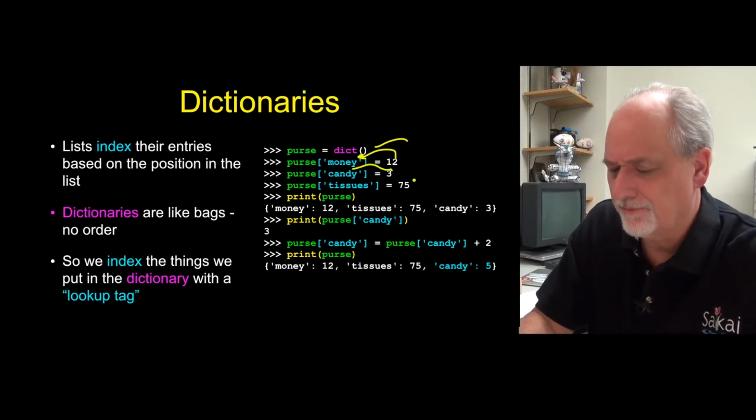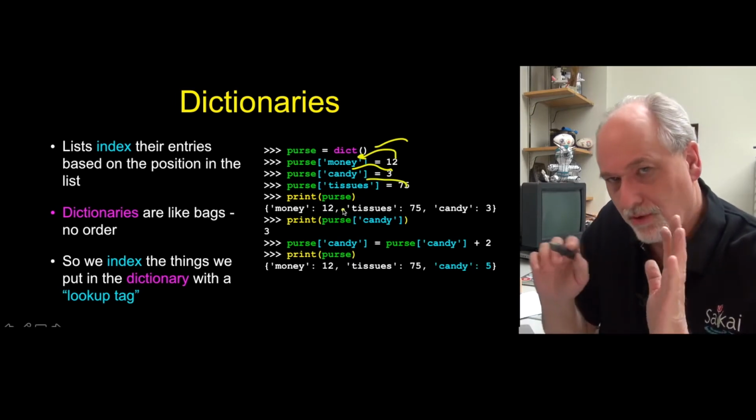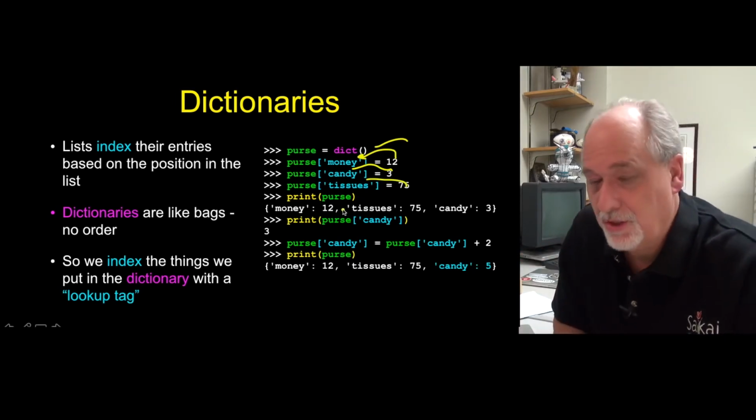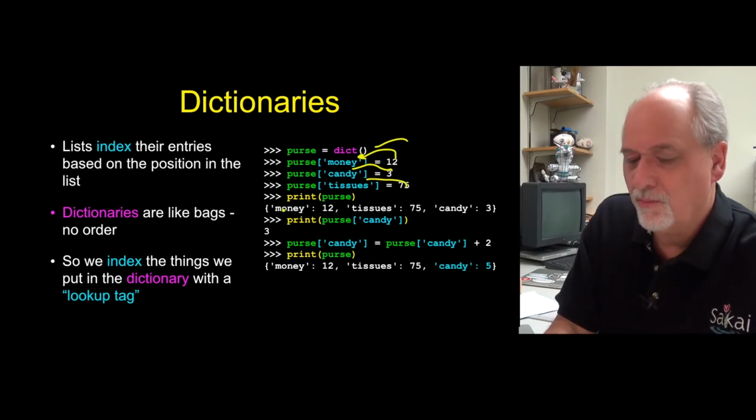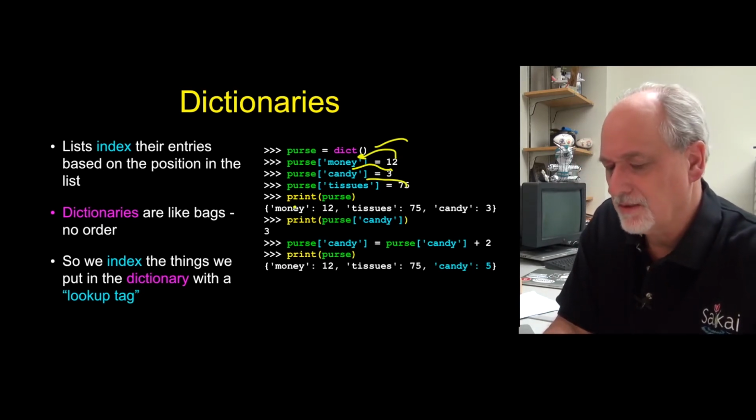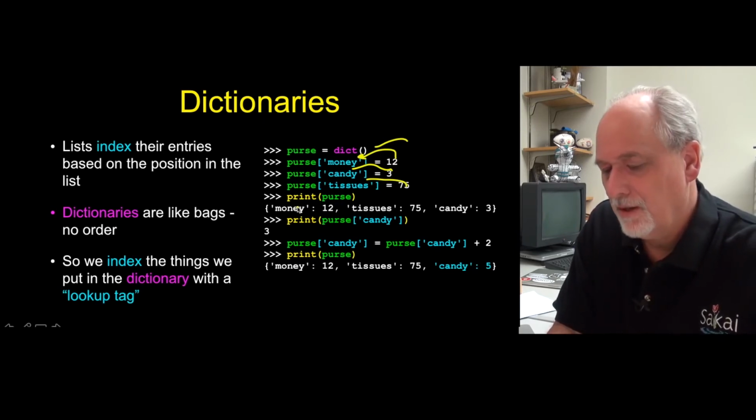3 is going in with a label of candy, and 75 is going in with tissues. And we say, what's in there? And there's no order to it. Sometimes the order can even change inside of a dictionary, although there are more advanced versions of dictionaries that maintain some kind of order. But for now, let's just not worry about the ordering of them.